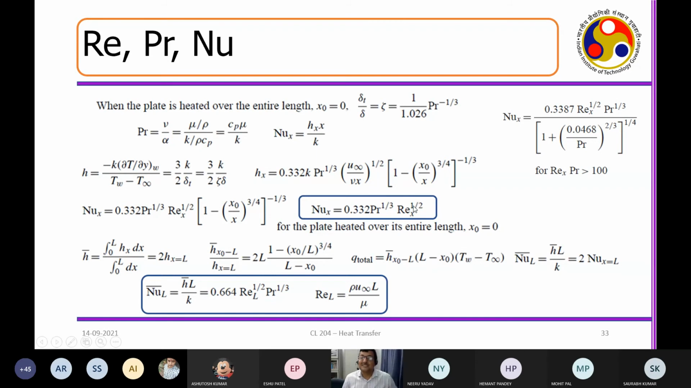I know the Reynolds number, which gives me the cue of whether it is laminar or turbulent, and what should be the thickness of the boundary layer. The third one, what I will introduce, is called the Nusselt number. What is this Nusselt number? Nusselt number is the measure of hx by k. So this is basically the ratio of the convection to conduction.